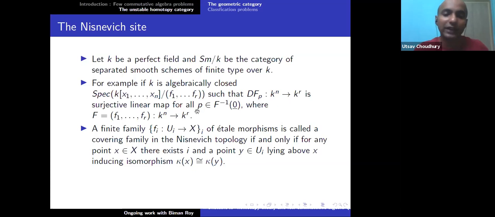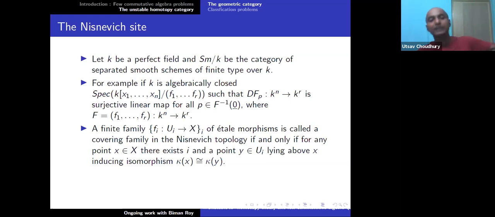For sheaves you also need a notion of topology, a general notion of topology, so a Grothendieck topology. Here we need something called the Nisnevich topology. So, Nisnevich covering. A Nisnevich covering is a bunch of étale maps. A finite family of étale morphisms is called a covering family in the Nisnevich topology if and only if for any point x in the base there exists some U_i and a point y inside U_i mapping to x, such that the residue fields are isomorphic under this morphism f_i.